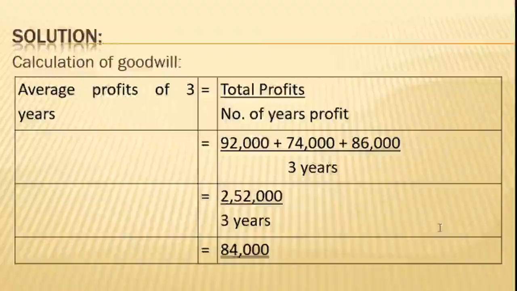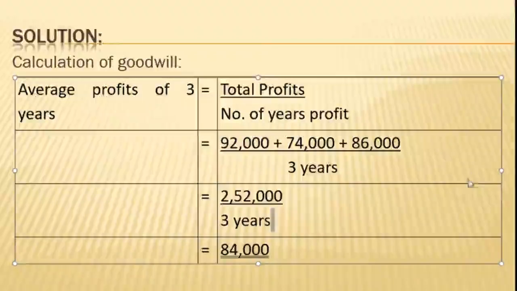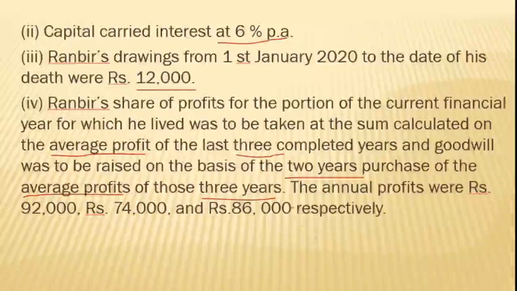In the problem, very clearly they have mentioned that goodwill will be calculated on the basis of the 3 years profit.